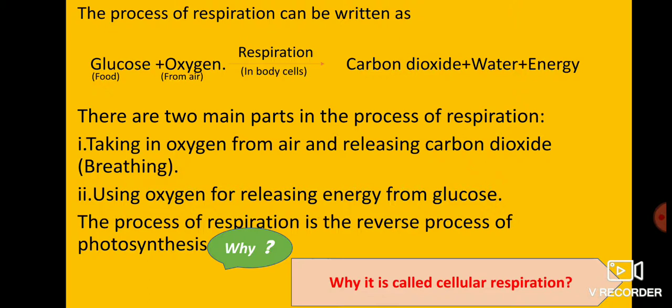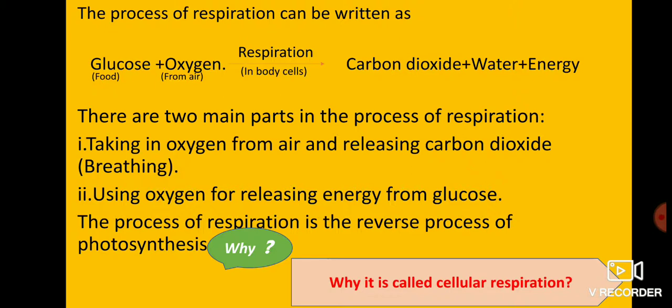This process of respiration we can represent with the help of a word equation: glucose plus oxygen gives rise to carbon dioxide plus water plus energy. There are two main steps involved in the process of respiration. Step first, taking in oxygen from air and releasing carbon dioxide. This whole process is known as breathing. Second step, using oxygen for releasing energy from glucose.